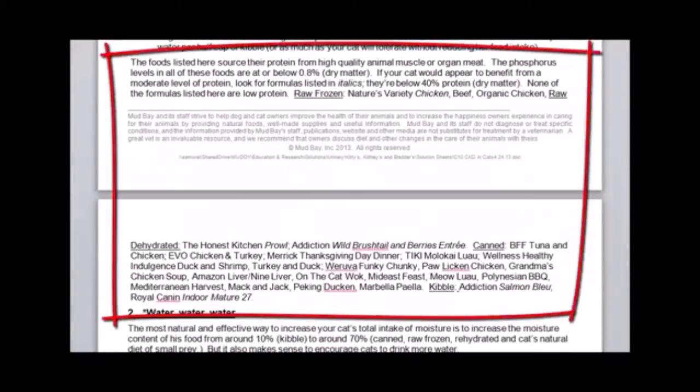We also have some that are italicized on those solution sheets. Those are going to be below 40% protein. And that's as low as we're going to get. If they need something more substantial than that, then they will have to try the prescription foods because we just don't carry foods that are that low.